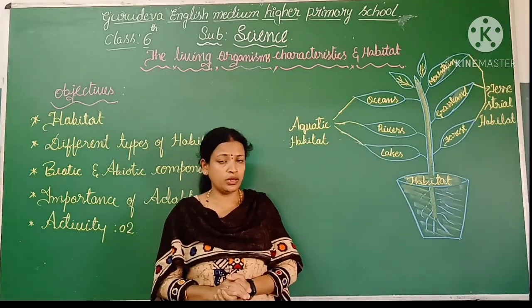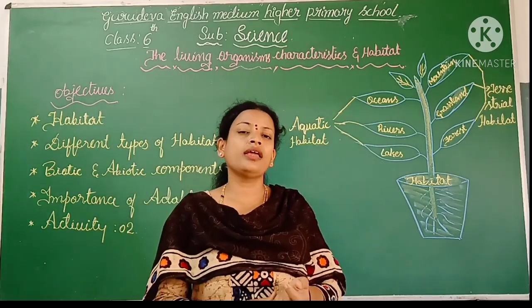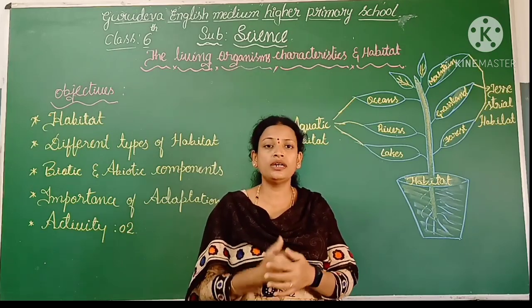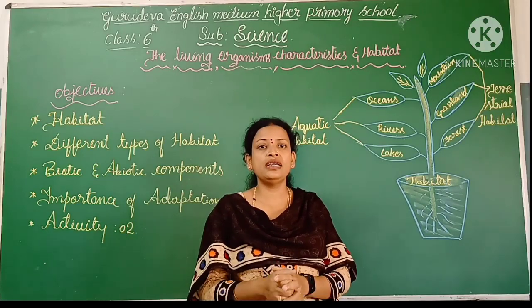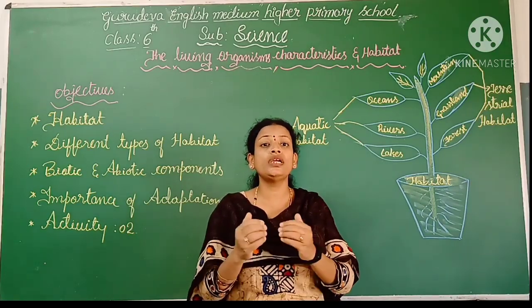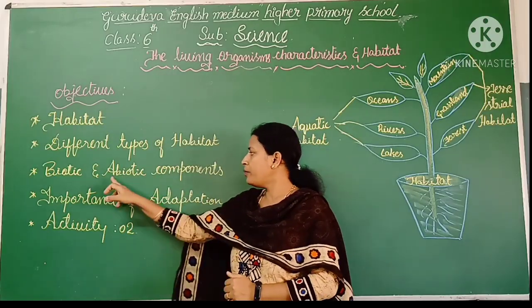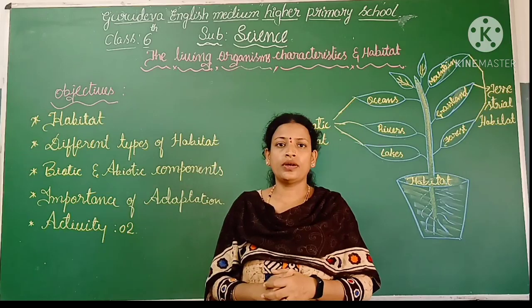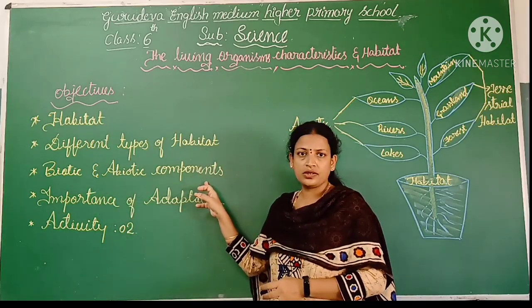What are those? The water, the earth and the sand. Water, air, sand and rocks. All of these together we call abiotic factors. Abiotic means they don't have life. That gives the meaning of abiotic components.